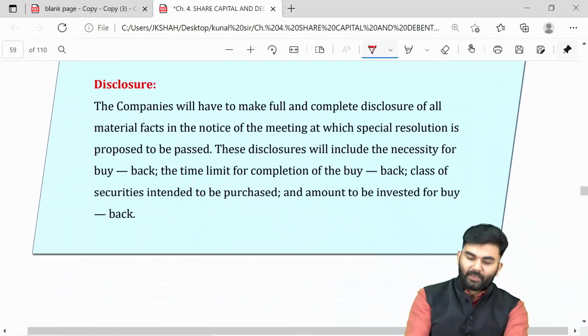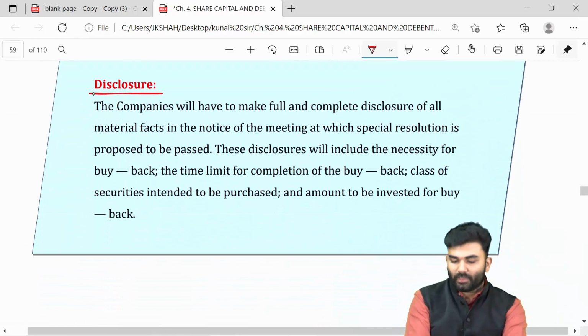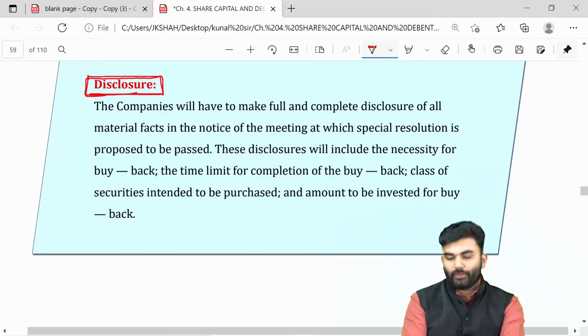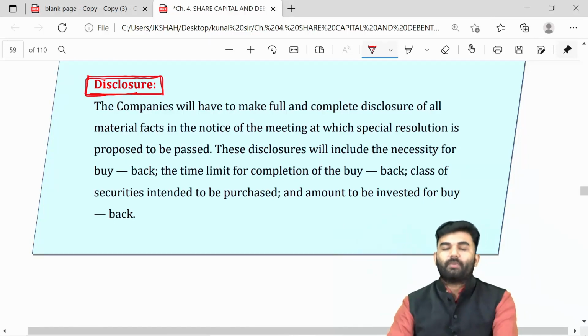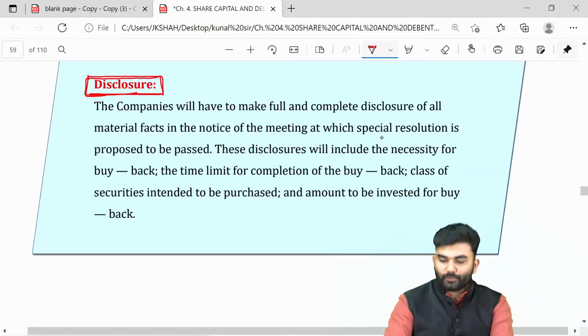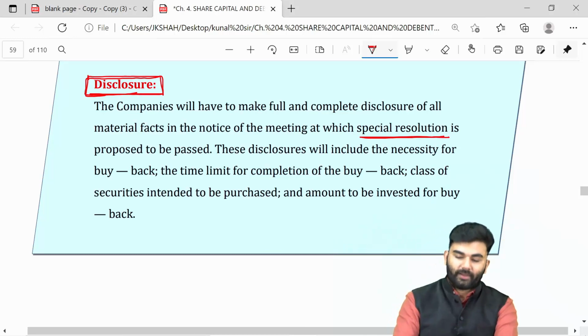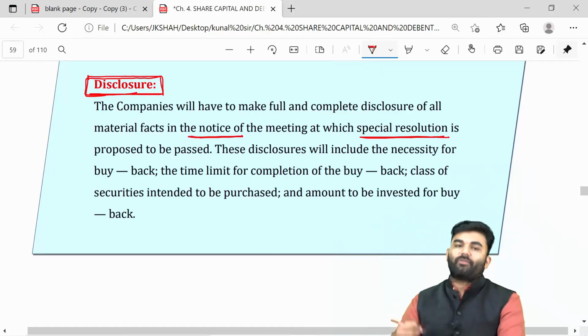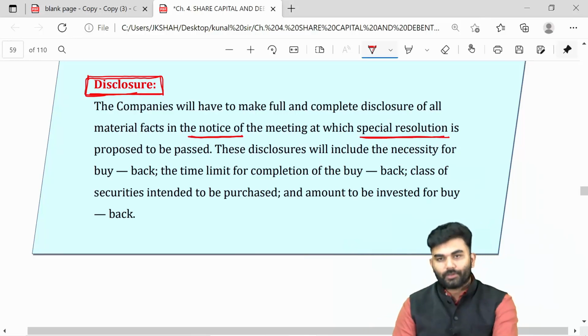Over here, the company needs to give a disclosure. See, if the company is going to buy back more than 10% but less than 25%, then the company needs to pass a special resolution, for which the company requires calling a general meeting. For calling a general meeting, the company requires giving notice of that meeting to its shareholders.